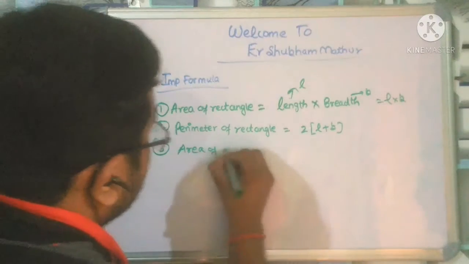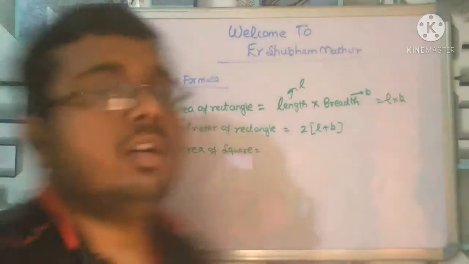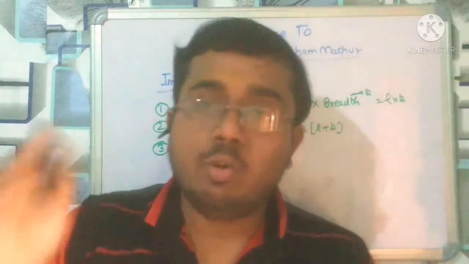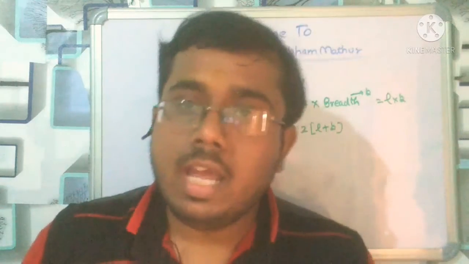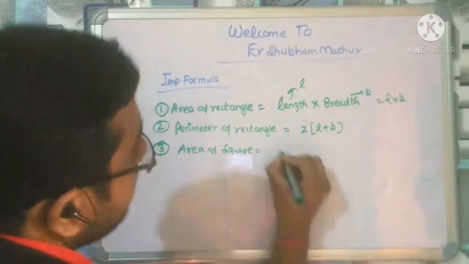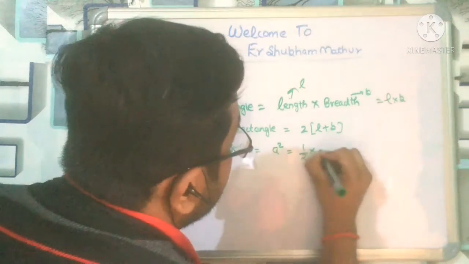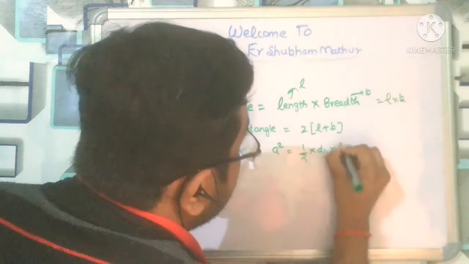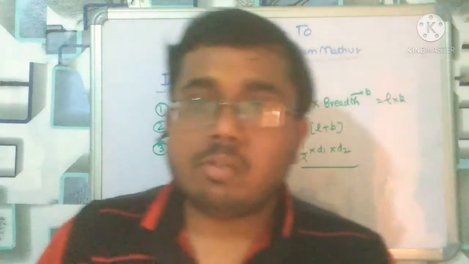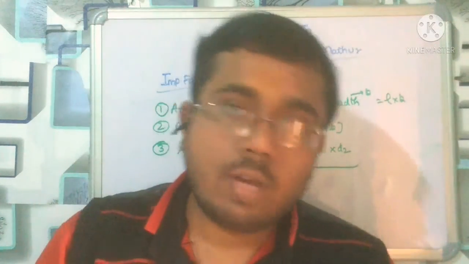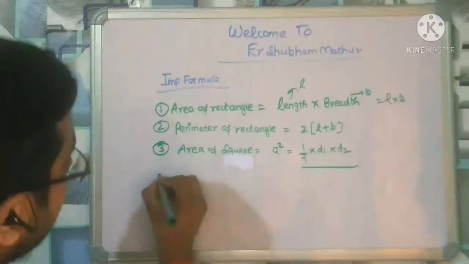Area of a square. We know that the side of the square is equal, so we give it the name a, and we know that the area of the square is a square, or one can also say 1 by 2 into d1 into d2. This is also the area of the square in terms of diagonals. If the two diagonals of the square are given, then you can calculate 1 by 2 into d1 into d2, right?